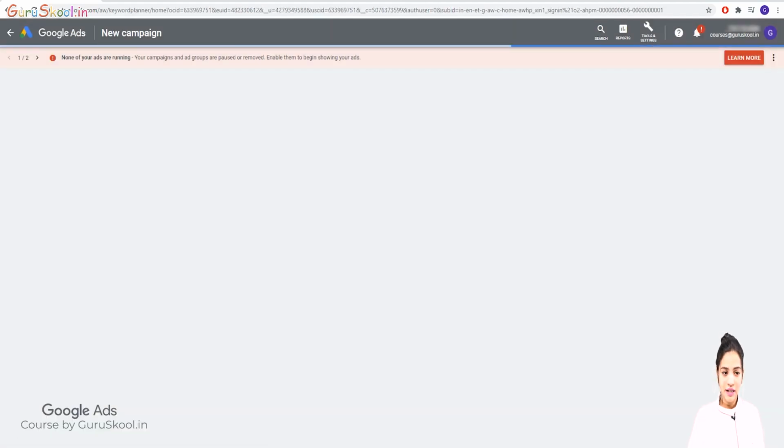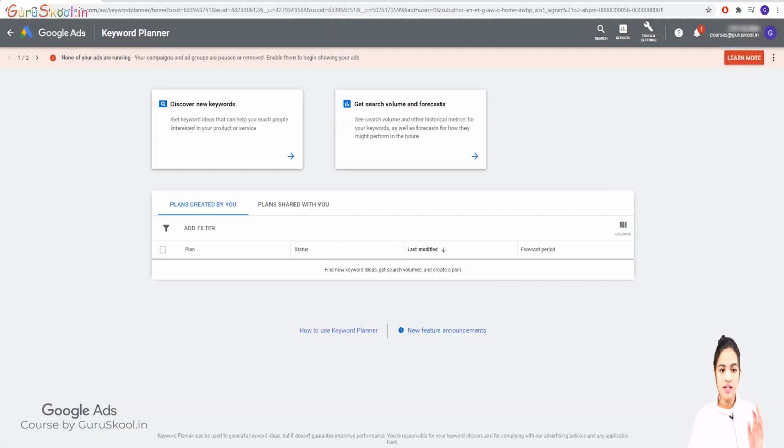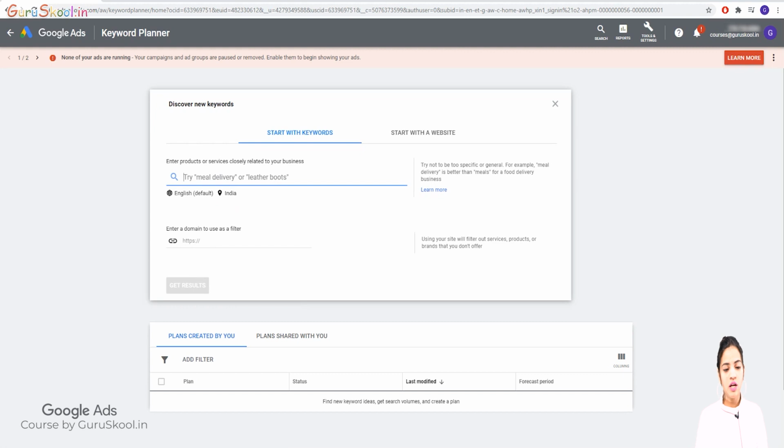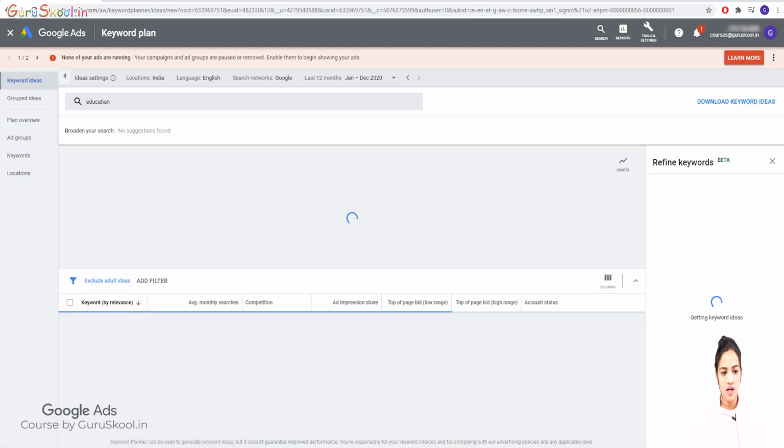Then inside the keyword planner, I would say discover new keywords. Let's go for the new one. Suppose my keyword is education, and I want to get the results.